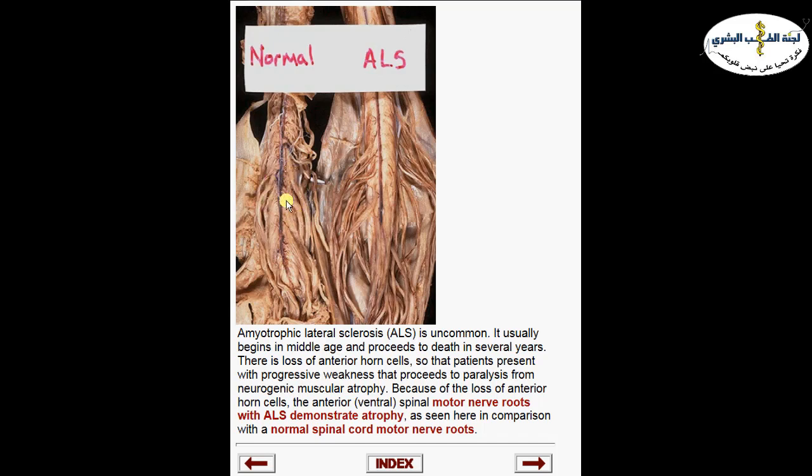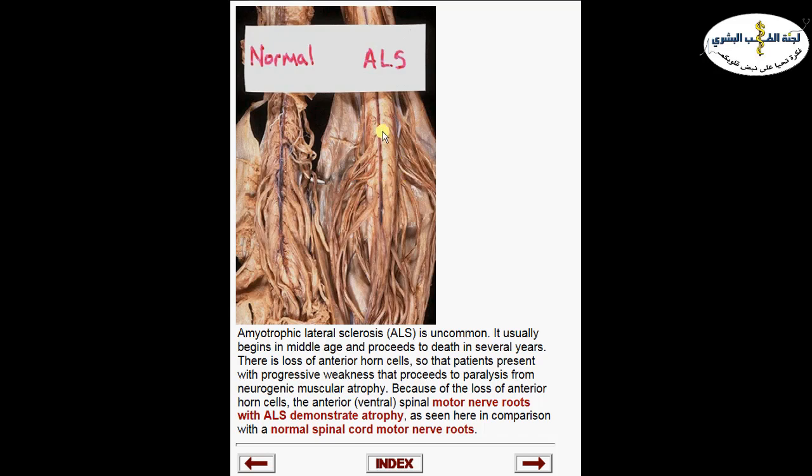Now, if you look at the motor nerve roots from the normal person, you should notice that they are rounded and kind of thick. Okay, they are 3 to 4 millimeters maybe in thickness. So we have roots coming out rounded and thick from this normal person. But if you compare it with the motor nerve roots coming out from the ALS patients, they are much more atrophic and flattened because the sheath is containing atrophic nerve roots.